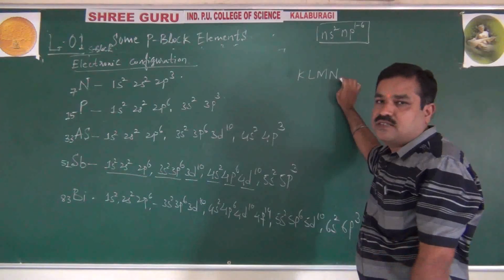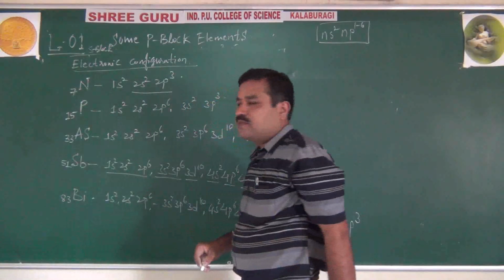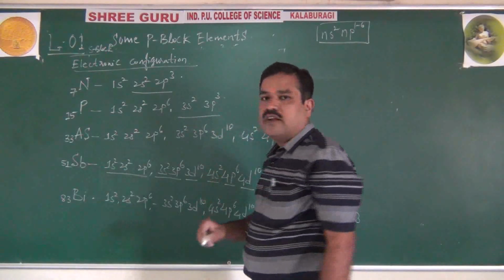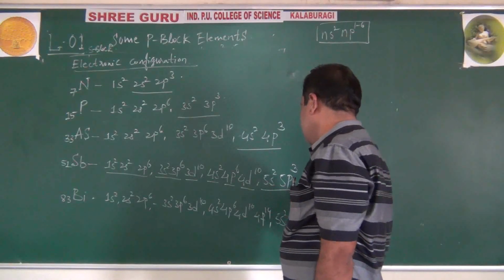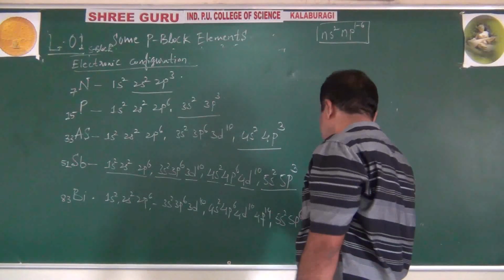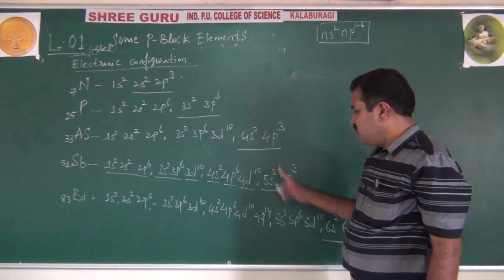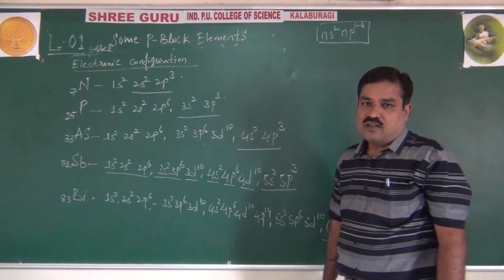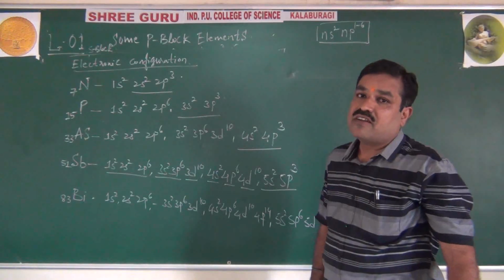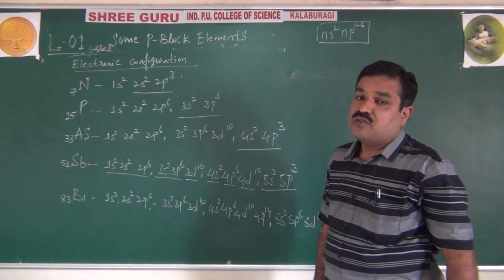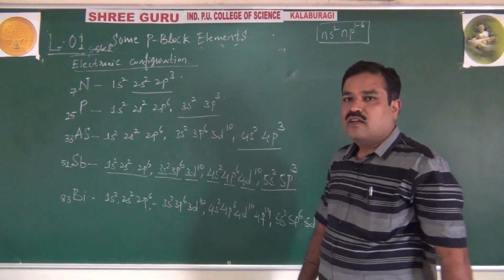Just I will show you how it is. See, nitrogen is 2s2, 2p3. Phosphorus 3s2, 3p3. Then arsenic 4s2, 4p3. Antimony 5s2, 5p3. Bismuth lastly 6s2, 6p3. What do these numbers indicate? 2, 3, 4, 5, 6 are shell numbers. From your atomic structure knowledge, small n indicates the shell number to which the electron enters, and also the period number. Second period, third, fourth, fifth, sixth. That's what I can write.